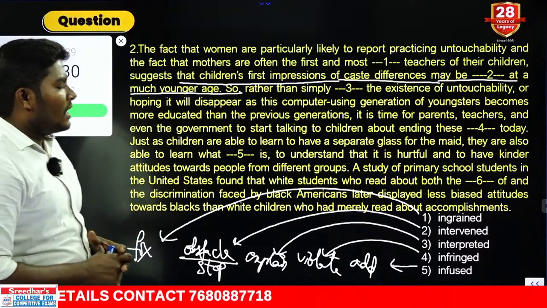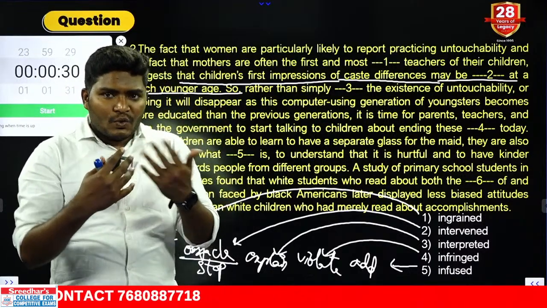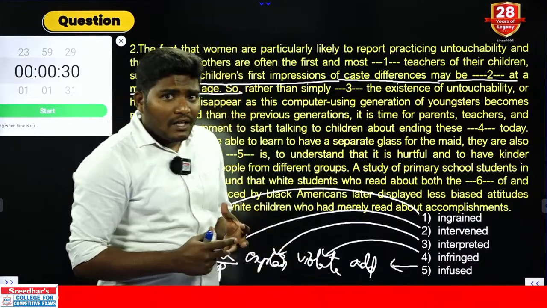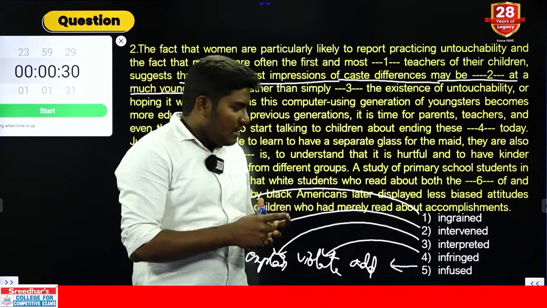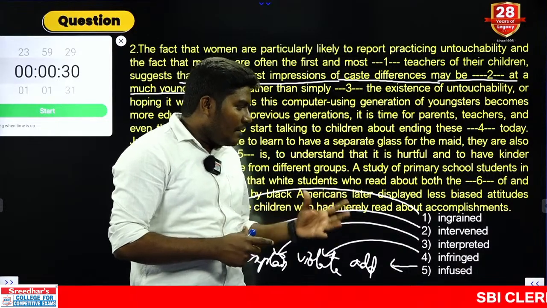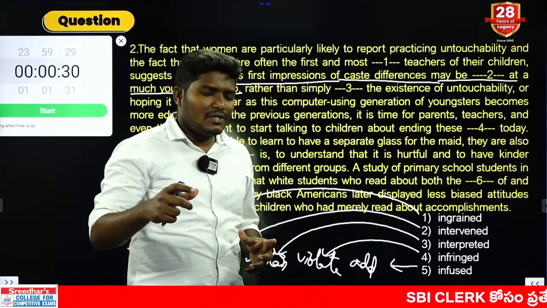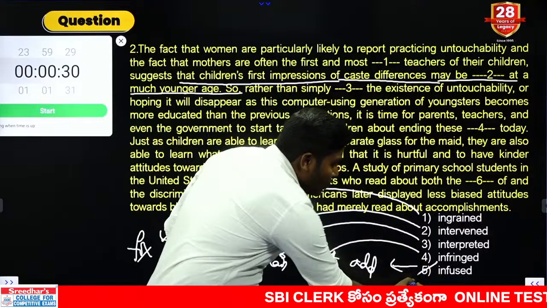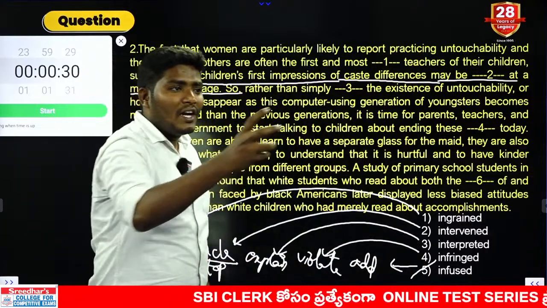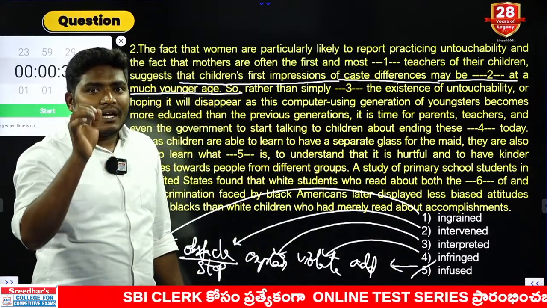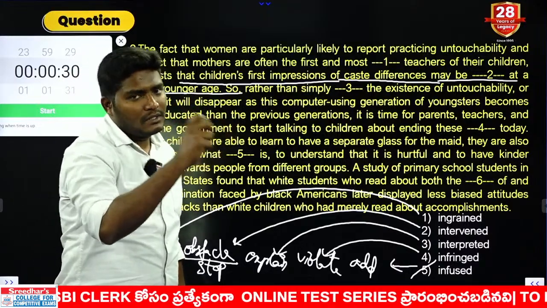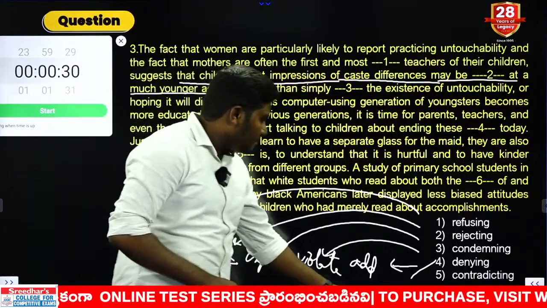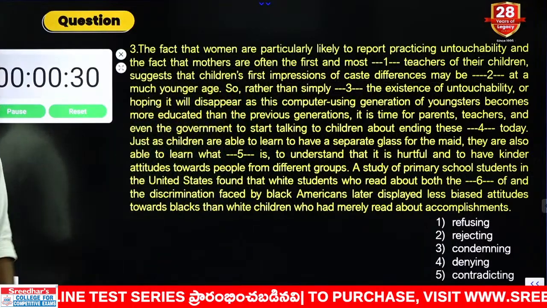Now the proper word. For example, let us say we are learning English. Now what am I doing to you? Am I ingraining English? Am I intervening English? Am I interpreting English? Am I infringing English? Am I infusing English? I am teaching you something. What is it? That is nothing but infuse. Infuse is nothing but adding some knowledge into the brains of others. The mothers are adding some knowledge into the children's brains. That is nothing but infuse. Next one, 13. Your time starts now. Blank 3.